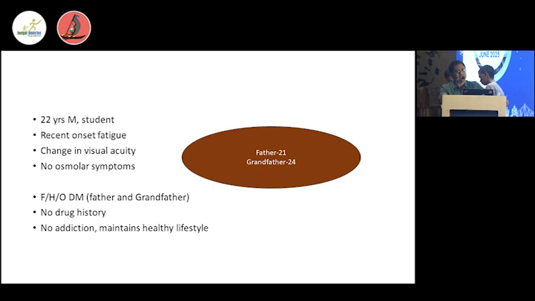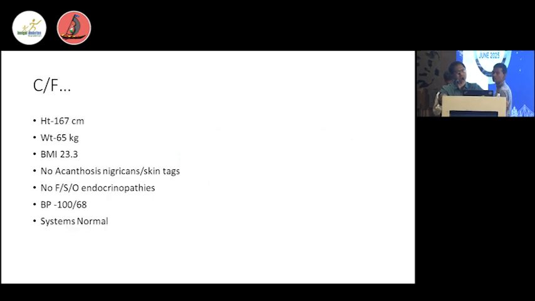That is why I plead with all the delegates present here: for all young individuals who are obese, overweight, or have a family history of diabetes, encourage lifestyle modification whatever the reason they attend your clinic, maybe fever, diarrhea, or some infection.